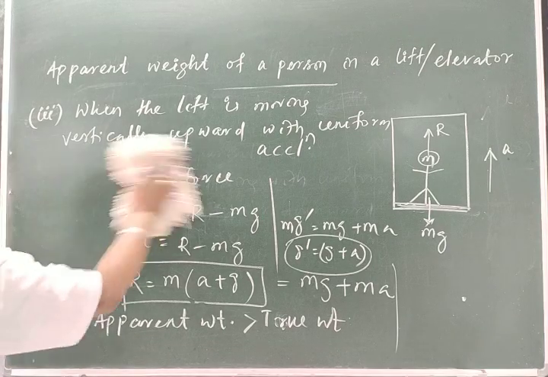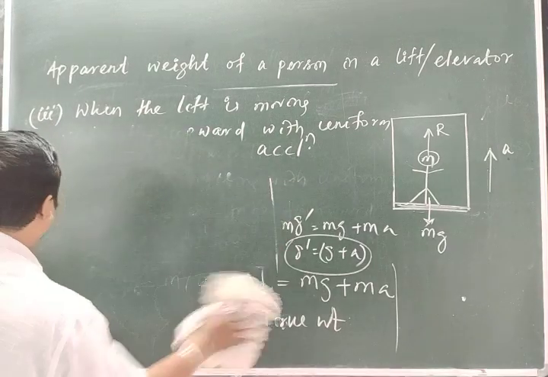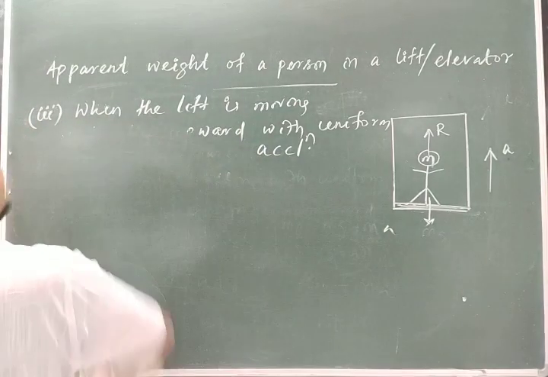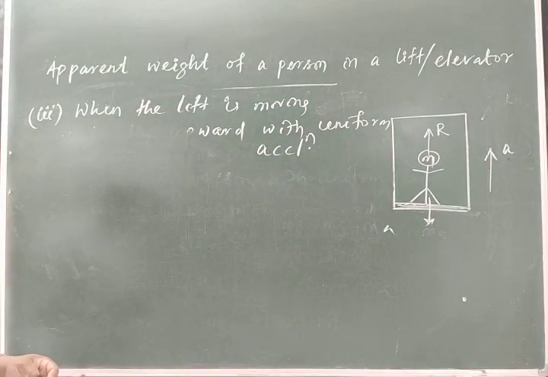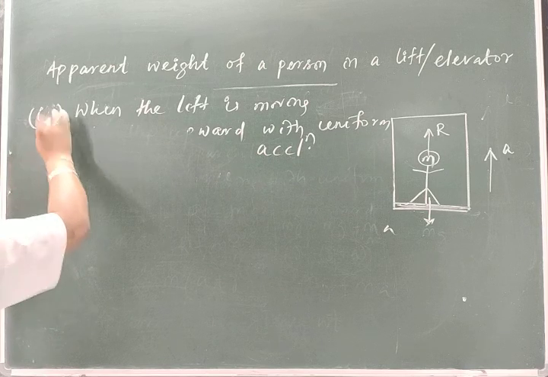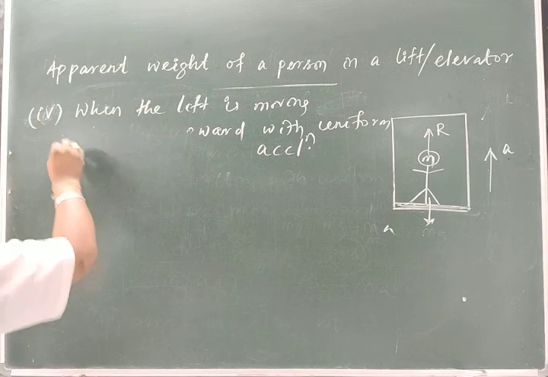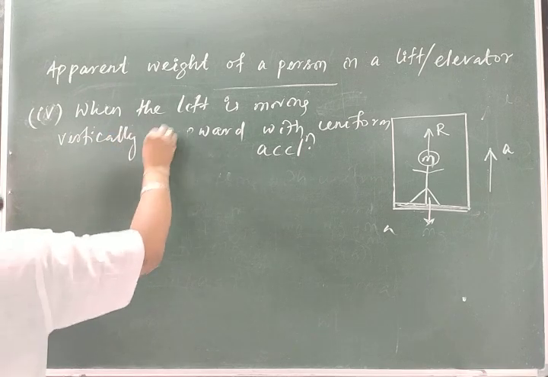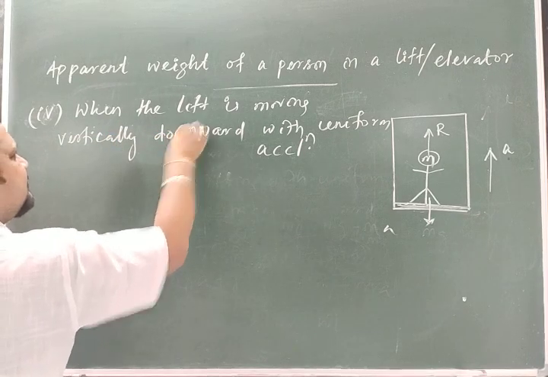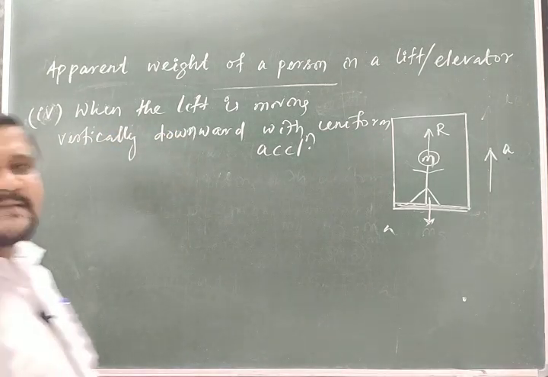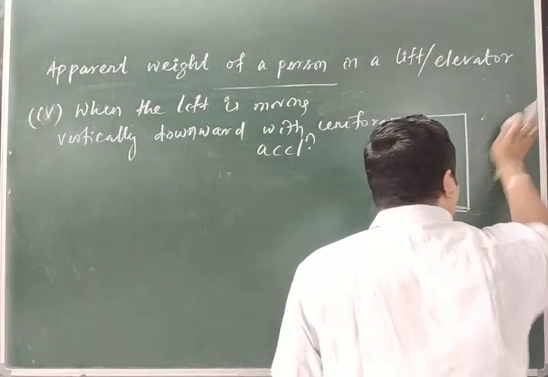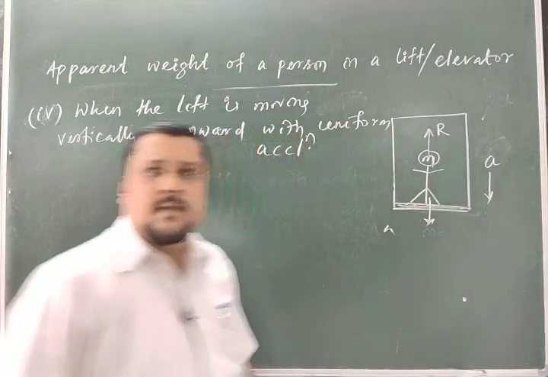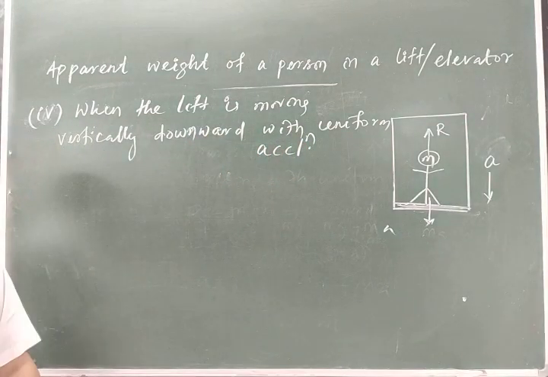Okay. Then next we will go for the fourth case. The lift is moving vertically downward with uniform acceleration. Here the lift is coming vertically downward. So here again do the same procedure.